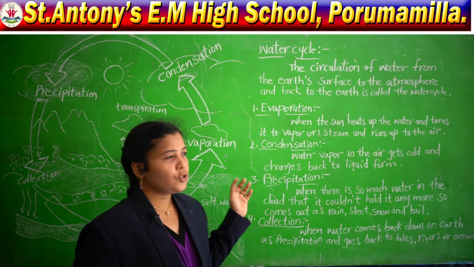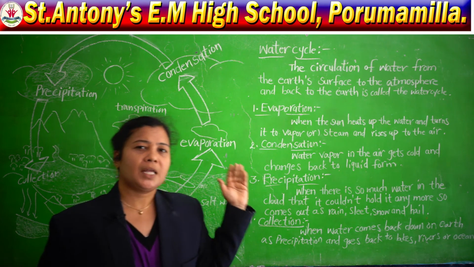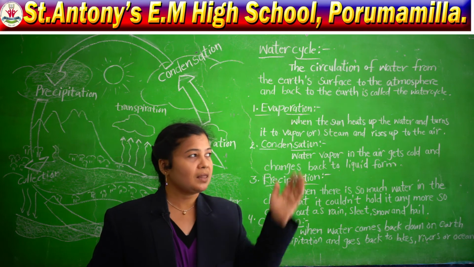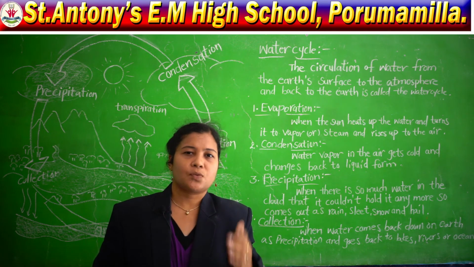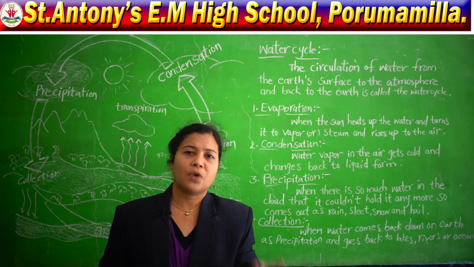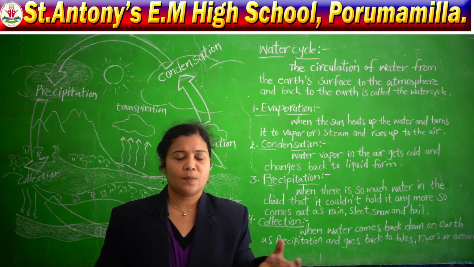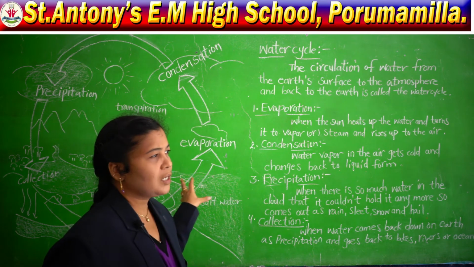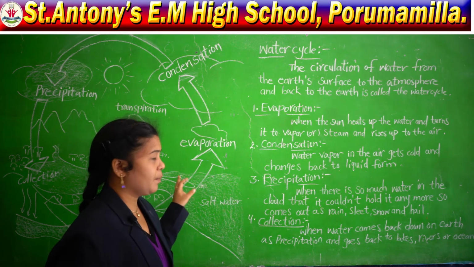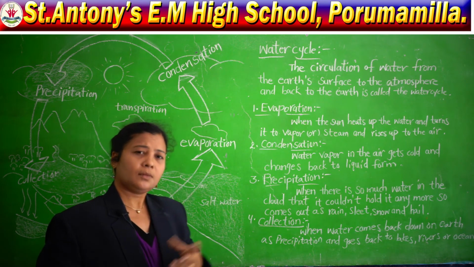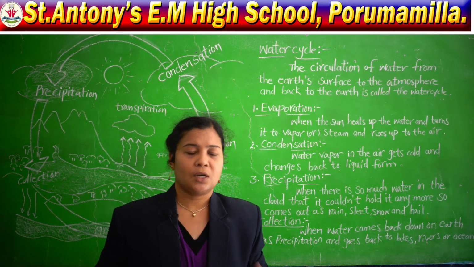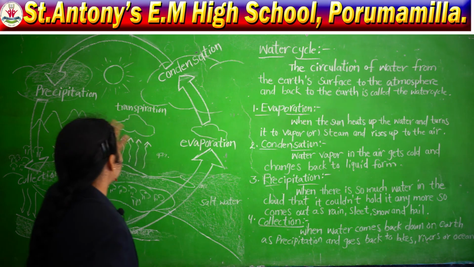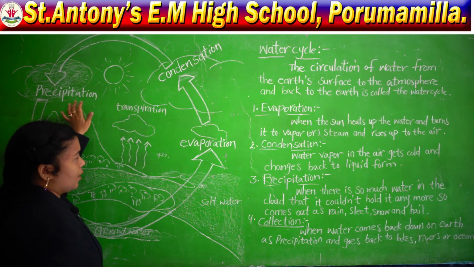Air or not? So, when this water vapor combines in the air, what will happen? Again the air gets cool. So, when the air gets cool, this water vapor becomes water, liquid form, no? So, it combines in the clouds. So, how are the clouds forming? By the help of this evaporation and condensation, the dust particles, water droplets, water vapor and all mix and form a cloud. Form a cloud or not?